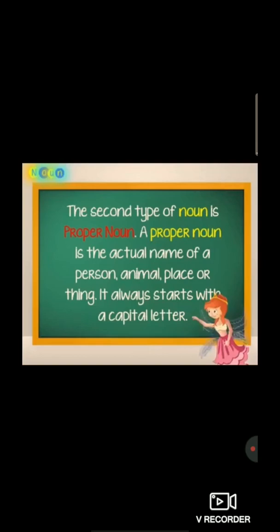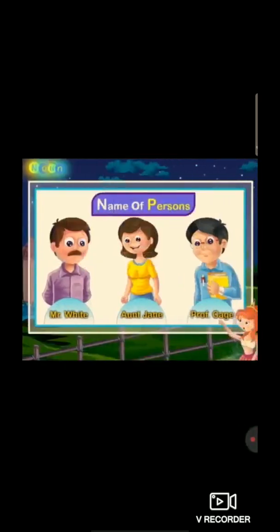Students, in a proper noun, the actual name of the person, animal, place or things, the very first letter will be a capital letter. So students, the examples of proper noun. Name of persons: Mr. White, Aunt Jane, Professor Kate.